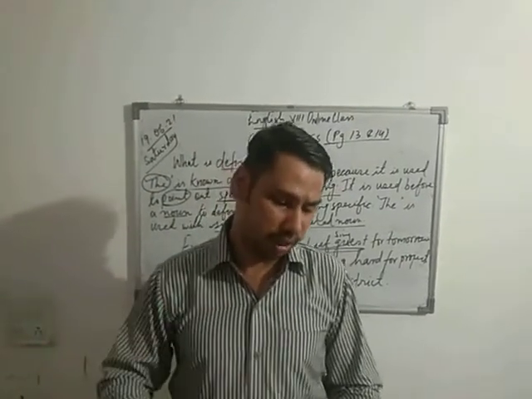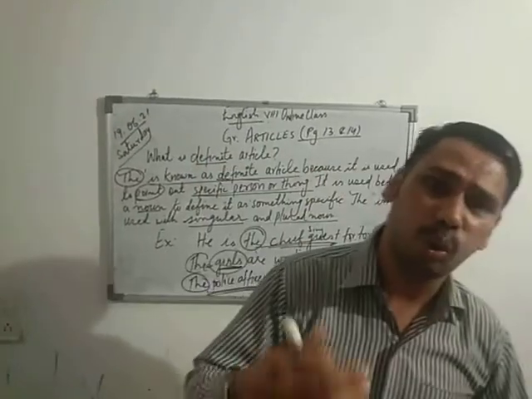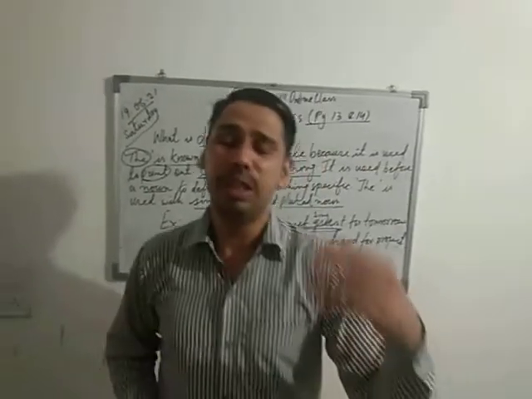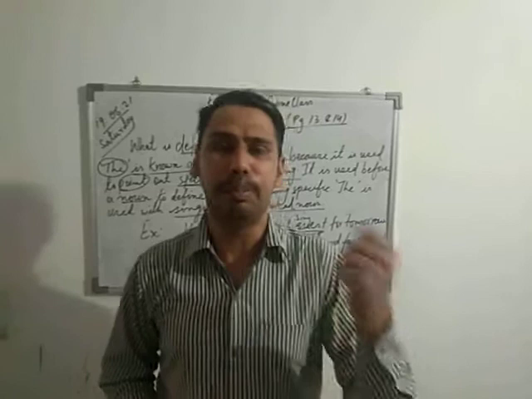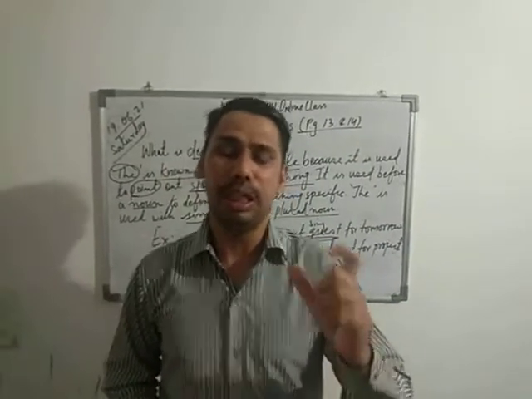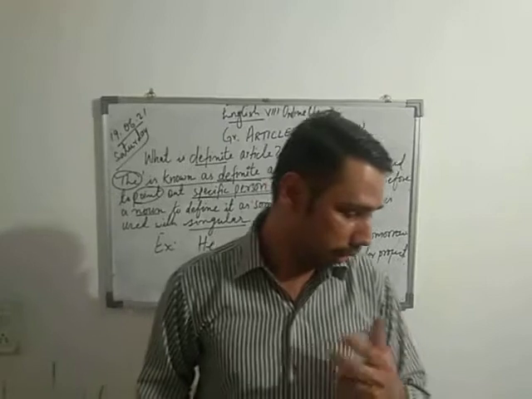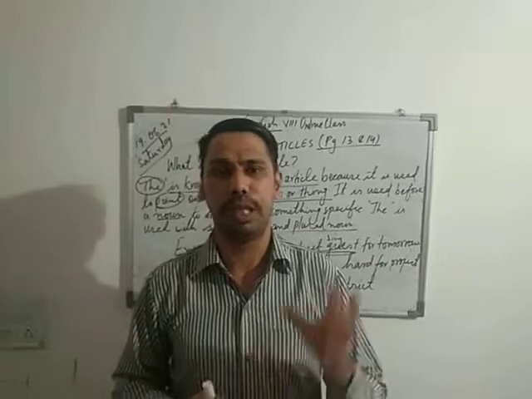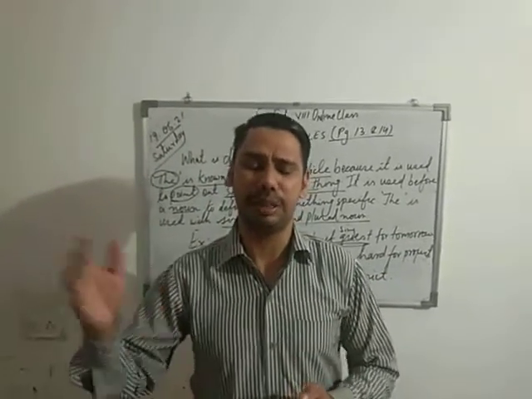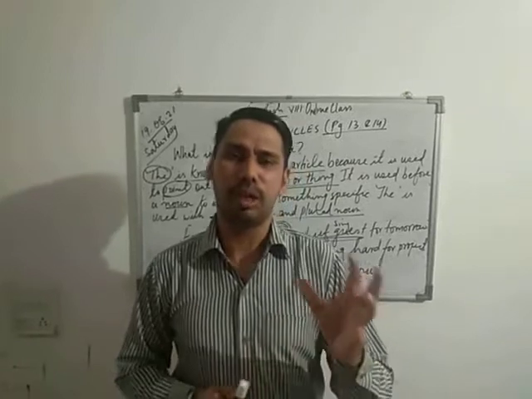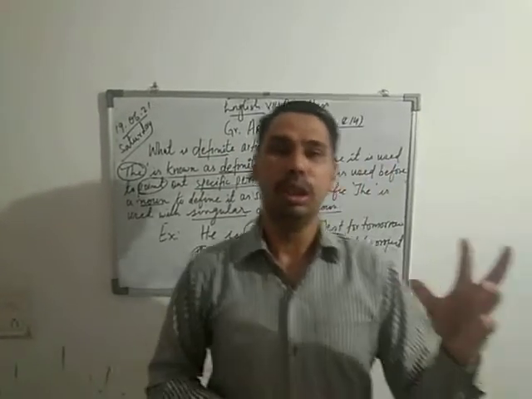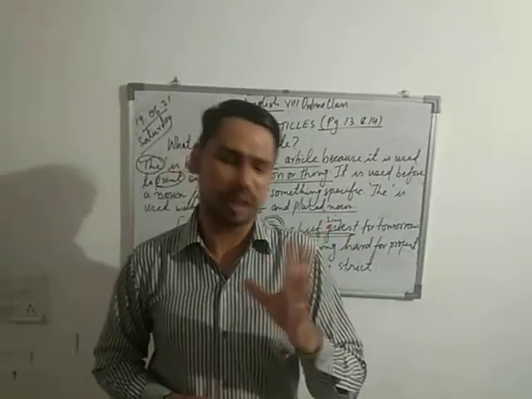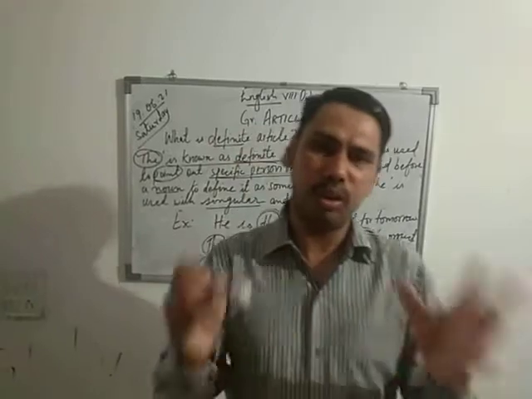We use the when we're talking about a river, ocean, or sea, like the Ganga, the Yamuna, the Brahmaputra. The is used when we are talking about universities or famous buildings, or the proper name of a newspaper, like the Telegraph, the Statesman. So here we use the, right? When we're talking about a holy book, like the Gita, the Bhagavad Gita, the Quran, here also we use the, right?